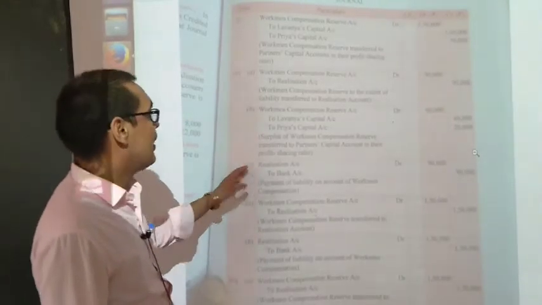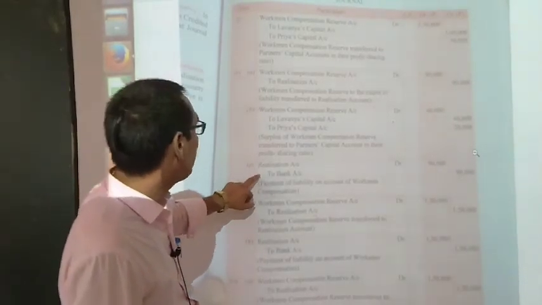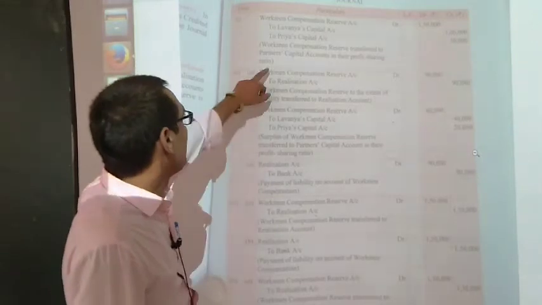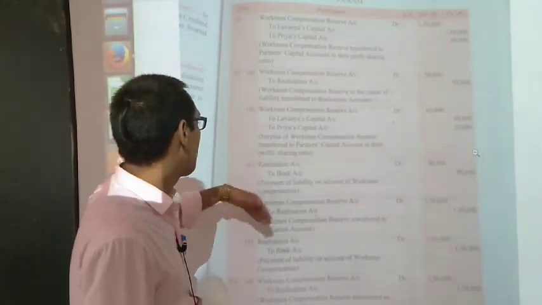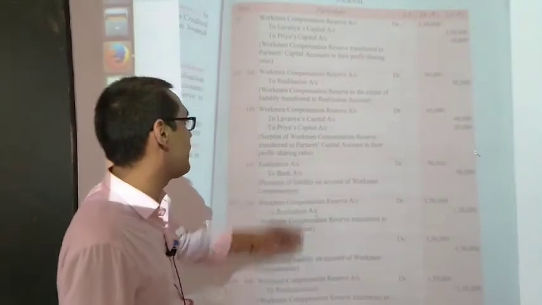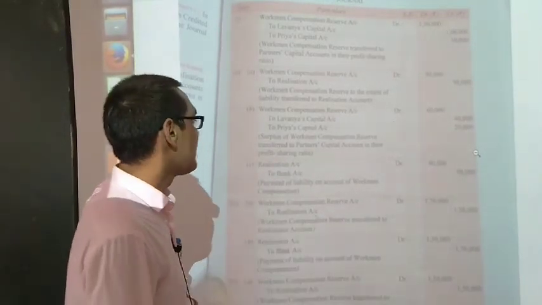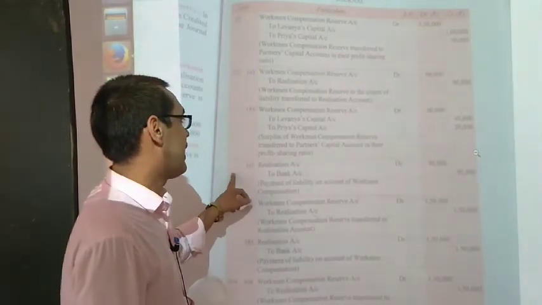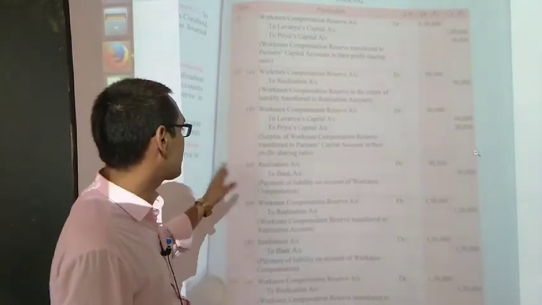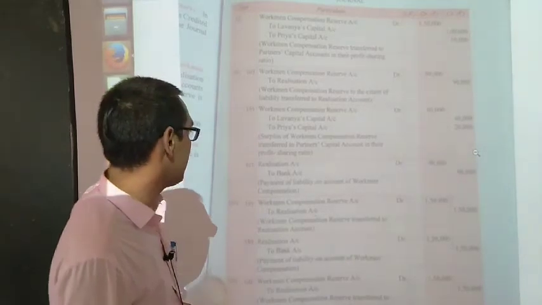And this is the payment entry. When we are going to pay the claim, what will be the entry? Realization account debit to bank 90,000. This is shown in the debit side of the realization account, writing as to bank. This is the third entry.